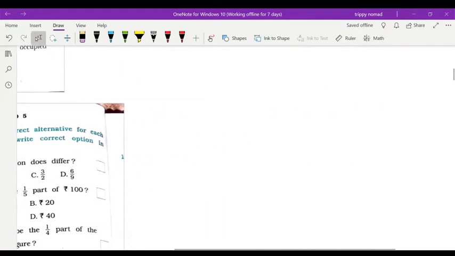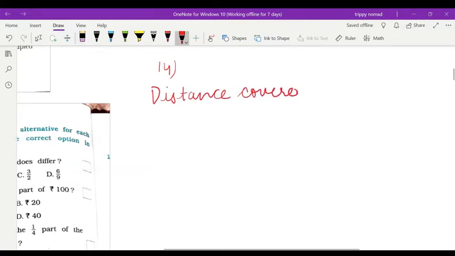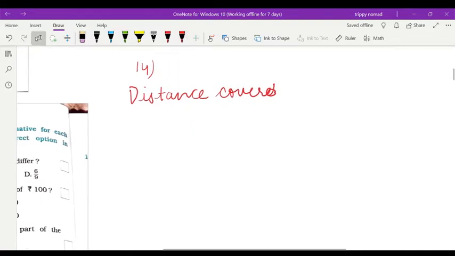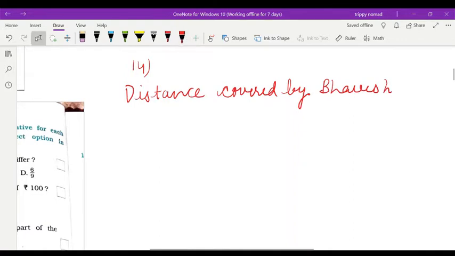So question number 14 I am going to start here. What is the distance covered by Bhavesh? Okay, this is distance covered by Bhavesh.